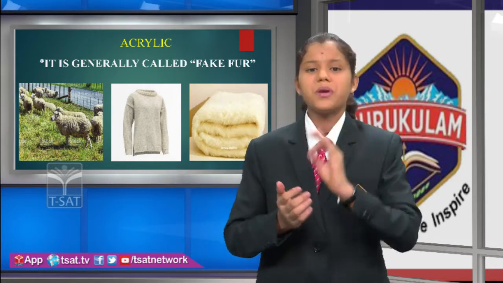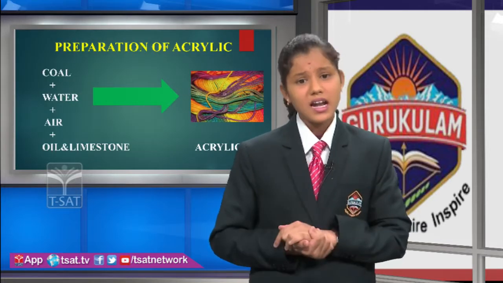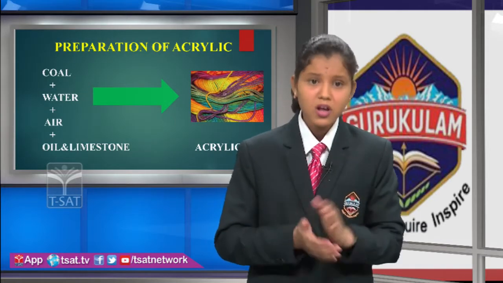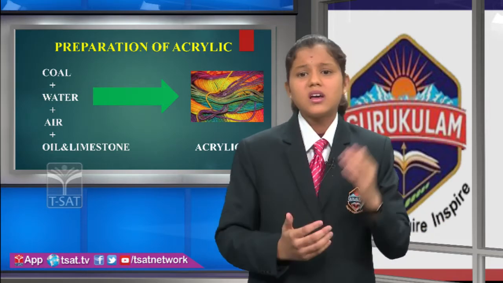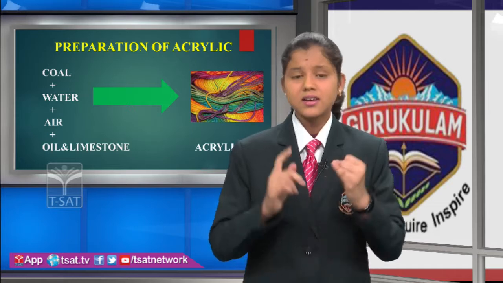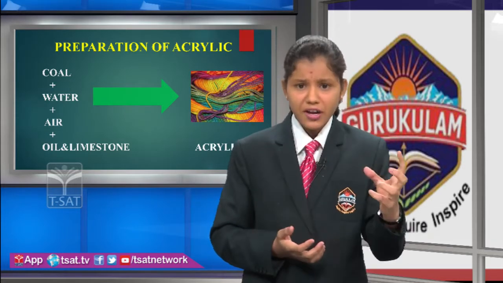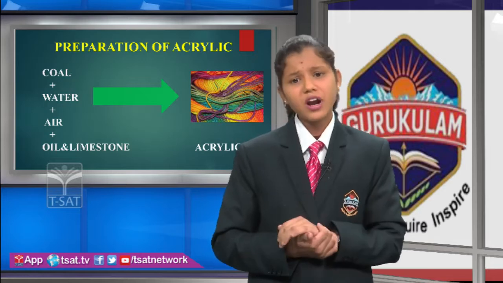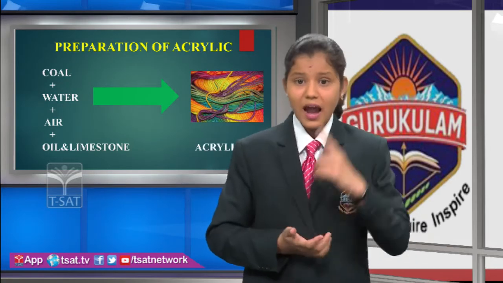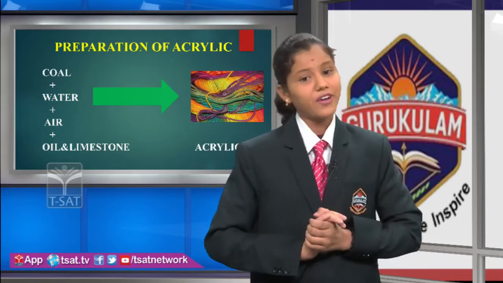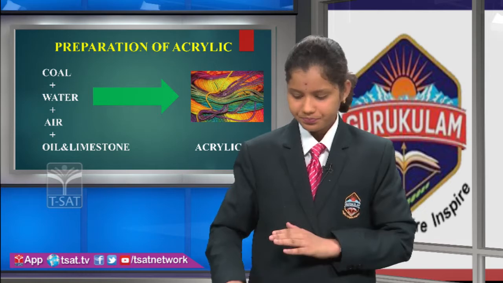Let us discuss the preparation process of acrylic fiber. First, acrylic fiber is made from a combination of coal, water, air, limestone and oil. Then, from the spinneret, there are two types of spinning, wet spinning and dry spinning. In wet spinning, the polymers are solidified and dried out, spun from the spinnerets, and in dry spinning, the polymers are warmed by the air and evaporated. Like this, lastly from the spinneret, we get a thread-like structure that is called acrylic fiber.